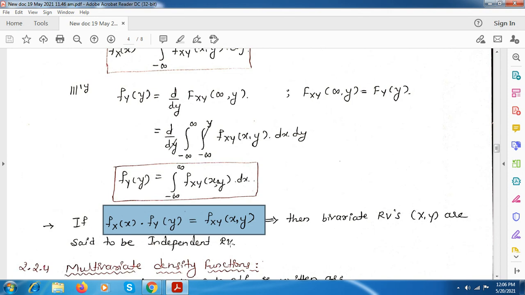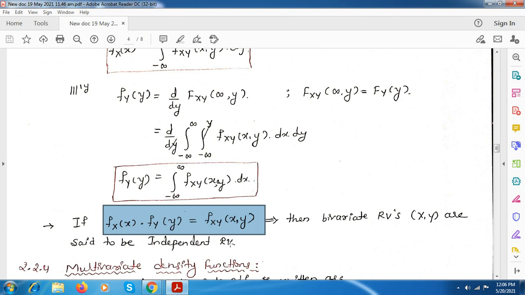So we have seen the bivariate PDF or the probability density function. Next we can see the multivariate, that is the generalized PDF formula. First we had seen the bivariate CDF and the general multivariate CDF formula also we have seen. Now we have seen this PDF for bivariate or the joint PDF.